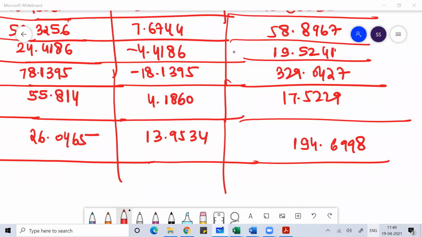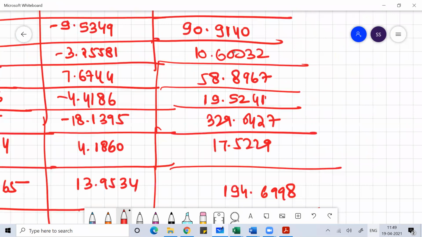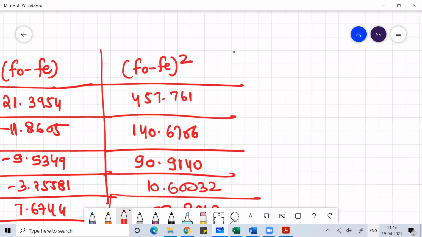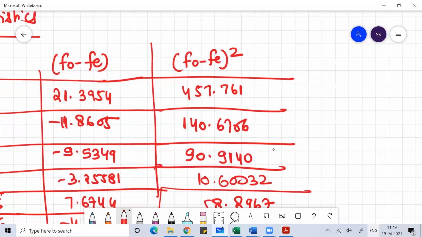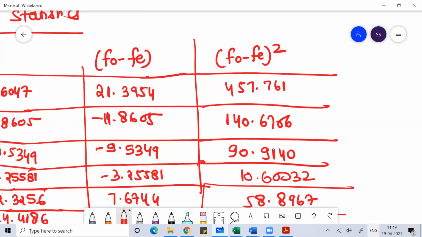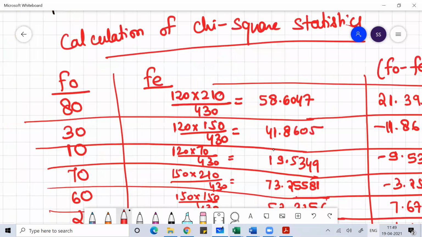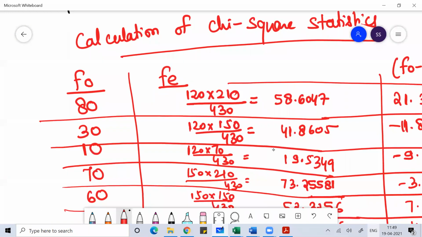Okay, Prashant. So f naught minus fe value, whatever you get, you simply do the square of that. Once you get f naught minus fe square, first you know what was your f naught, the observed frequency, whatever is given in the table.